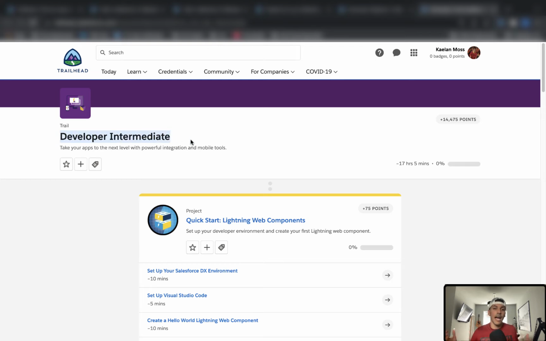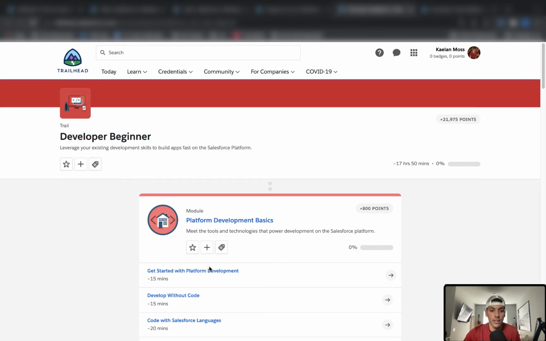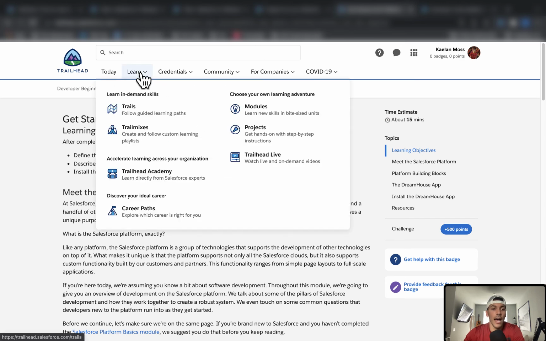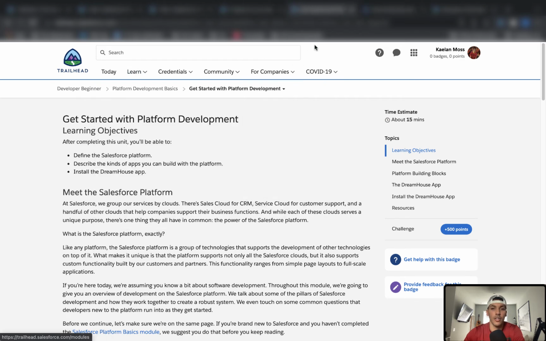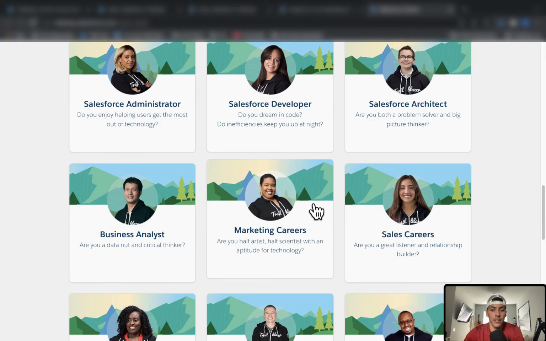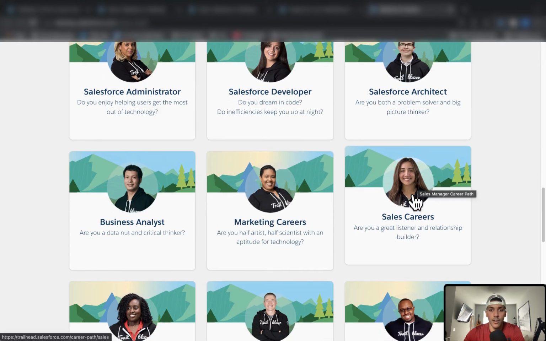All this stuff is absolutely free. So there's really no reason you can't do this. You can just go ahead and start on this, and you've already created an account. You just need to go ahead and click into the units to get started with basically whatever path you want to choose here. So if you're stuck and you don't know how to find, let's say you chose a career path for something else. Let's say you decided to do sales careers and you don't know how to find that.